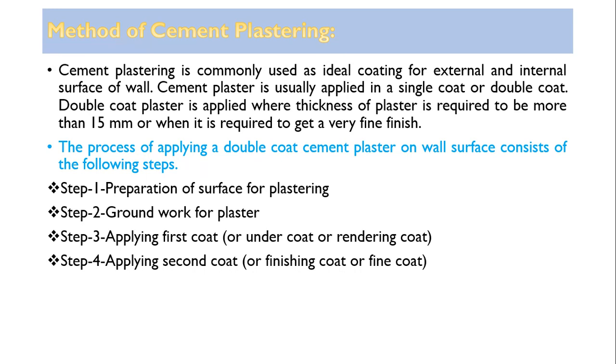So how is cement plastering done? This cement plastering is carried out in 4 steps. Step number 1 is preparation of the surface for plastering. Step number 2 is groundwork for plastering. Step number 3 is applying first coat. And step number 4 is applying second coat, and if 3 coats are there, step number 5 will be the application of the third coat, that is the finishing coat. In case of 2 coats, the second coat will be the finishing coat, and so on.